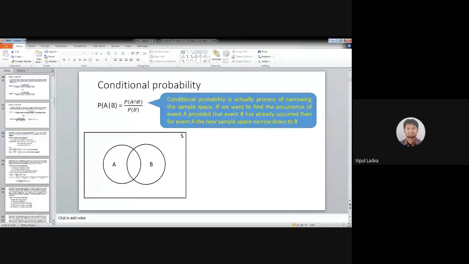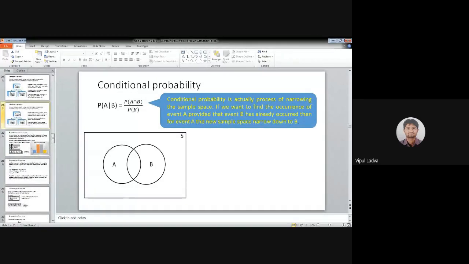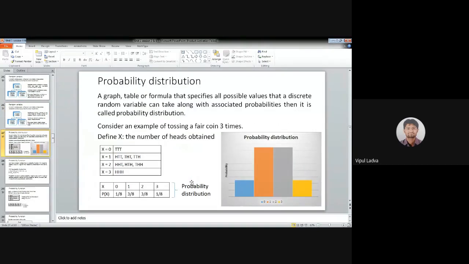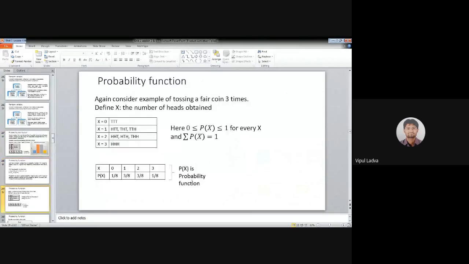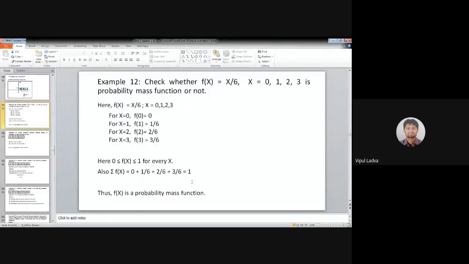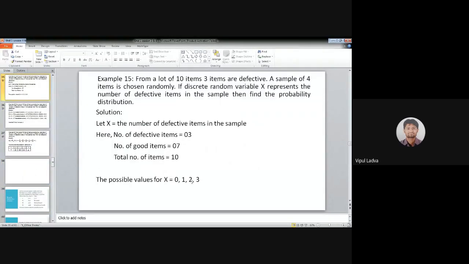We are already done with all of this. After random variable, yes, this was our yesterday's discussion. There are two types of random variable: discrete and continuous. We went through the examples and definitions of both. Then probability distribution and probability function, examples 12, 13, 14, and might be 15.